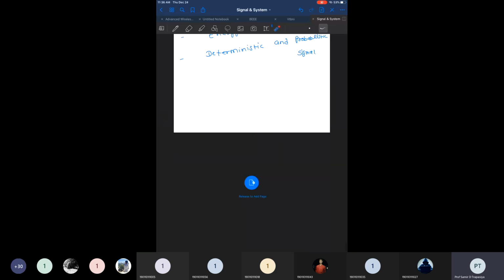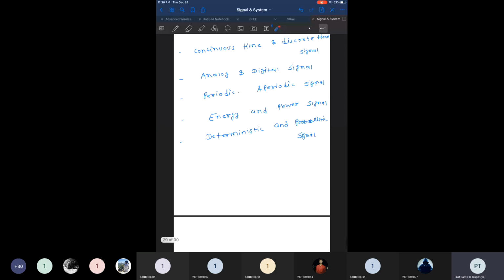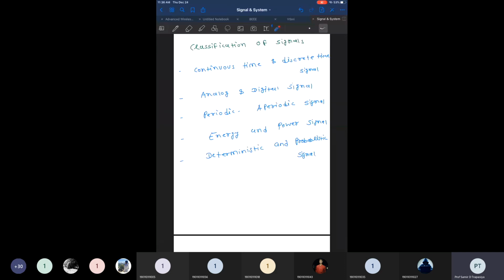Every signal will broadly fall in one or more than one category. Some signals may fall in the first category and also in the third category, or some signal may fall in almost all of the categories. That is also possible. So any signal will fall in either one category or more than one category.